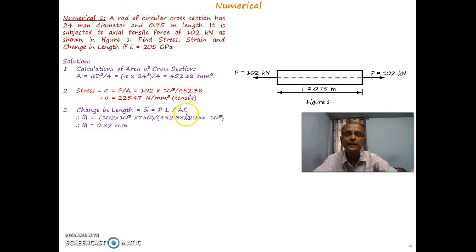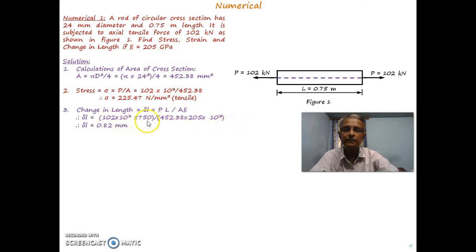Now try to understand what is done over here. Young's modulus is given as 205 gigapascal. So 205 into 10 to the power 9 Pascal, Newton per meter square. And if we convert it into megapascal, megapascal stands for Newton per mm square. So 205 multiplied by 10 to the power 3 megapascal, which is in Newton per mm square.